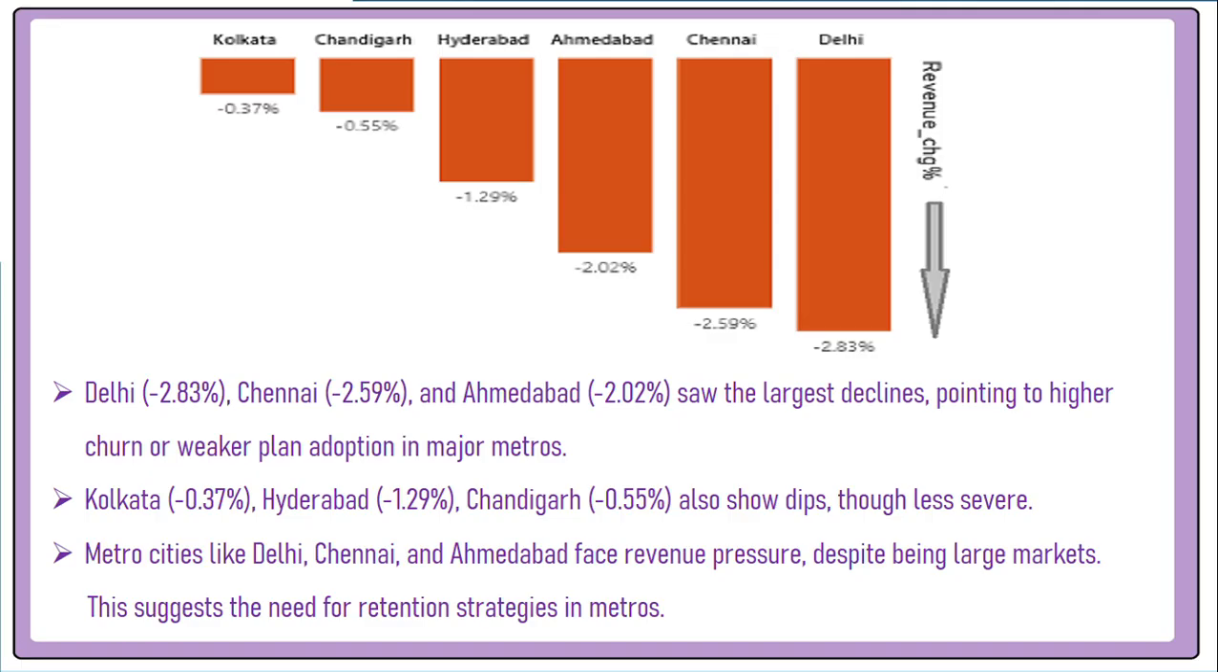And in the same way, if we see Delhi, Chennai and Ahmedabad, they saw the largest decline, pointing to higher churn or weaker adoption in major metros. Kolkata, Hyderabad and Chandigarh also showed a dip, though less severe than Delhi. Metro cities, despite large markets, need retention strategies.